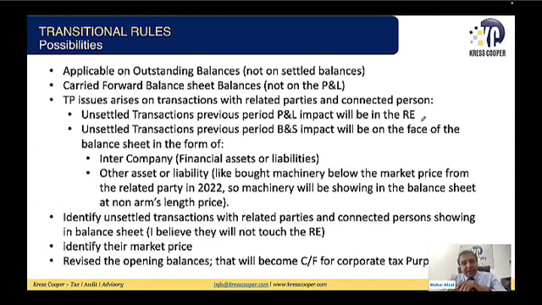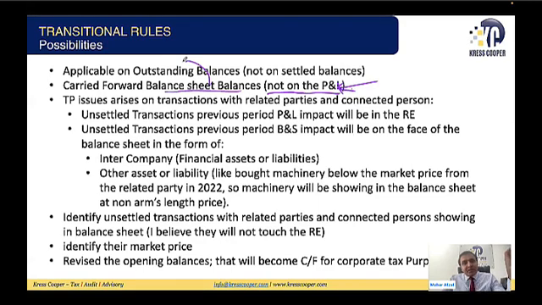Then we discussed one mechanism, how we will carry forward the closing balance given in the last balance sheet as an opening balance for the first tax period. We discussed this mechanism: carry forward balance sheet balances, not the P&L. We will not consider the P&L balances because these are for the period. Balance sheet numbers are as-on numbers. So whatever is reflecting in the balance sheet, we will carry forward those numbers.